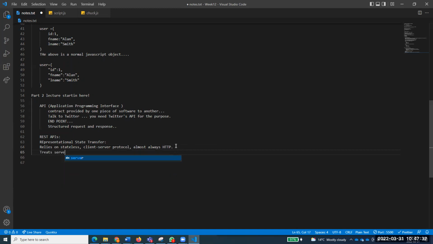It treats server objects as a resource. So it considers server objects as resources, not as a resource, as resources that can be created or destroyed. Resources that can be created or destroyed. So in a RESTful API, when you as a client will be interacting with a server, it will treat your server's objects as resources, and you can create and you can delete the resources.